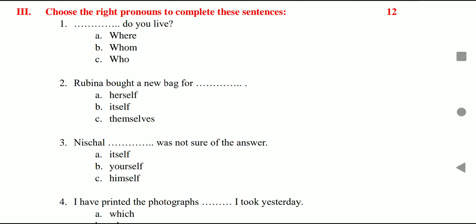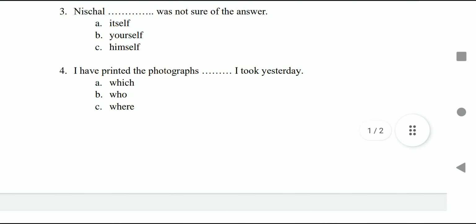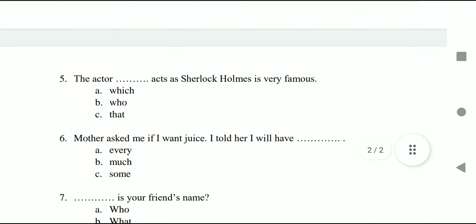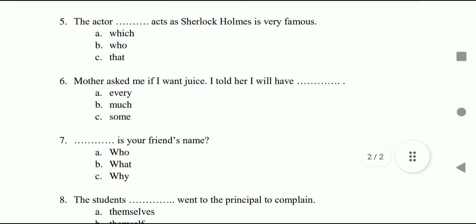A. itself, B. yourself, C. himself. Fourth, I have printed the photographs blank I took yesterday. A. which, B. who, C. where. Fifth, the actor blank acts as Sherlock Holmes is very famous. A. which, B. who, C. that. Sixth, mother asked me if I want juice. I told her I will have blank. A. every, B. much, C. some.